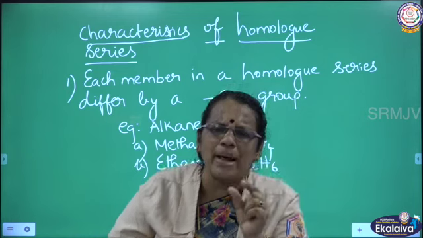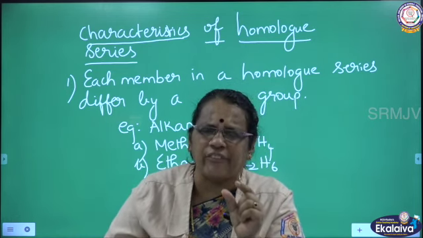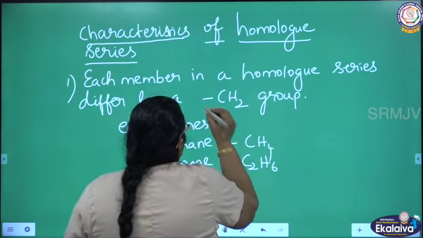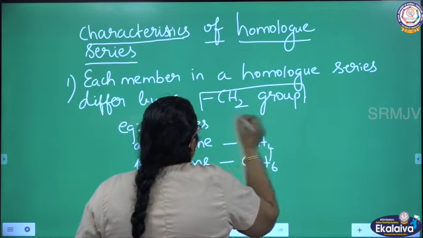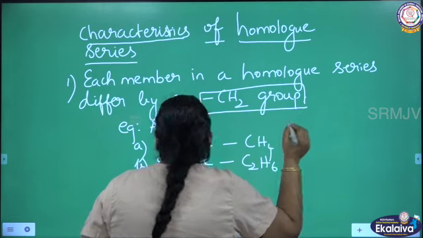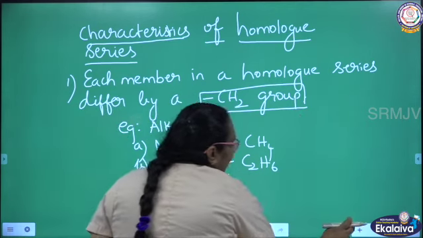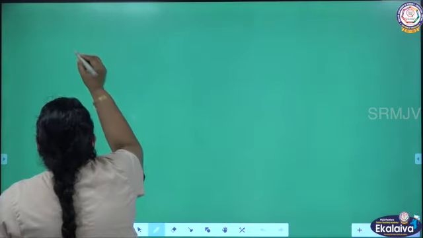So each member in a homolog series will differ by CH2 unit. So there is a difference of CH2 group among each member in the homolog series. So this is the first characteristic feature of homolog series. The next one, we are going to talk about the next feature.